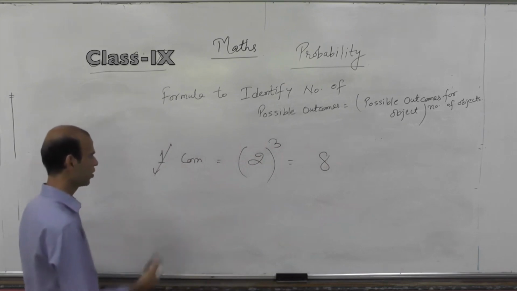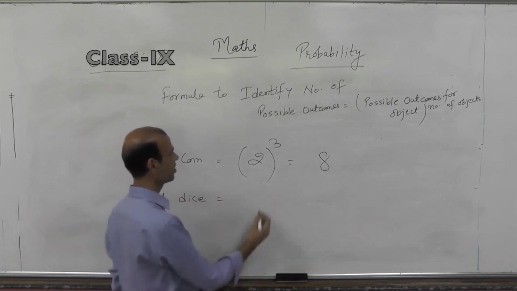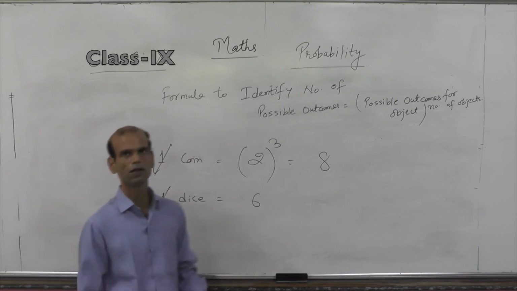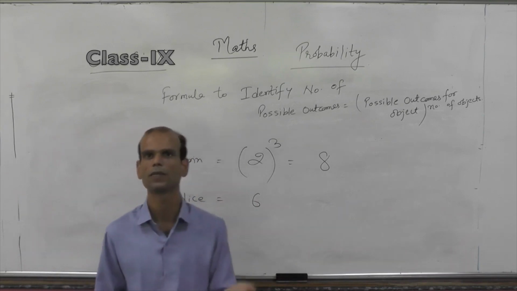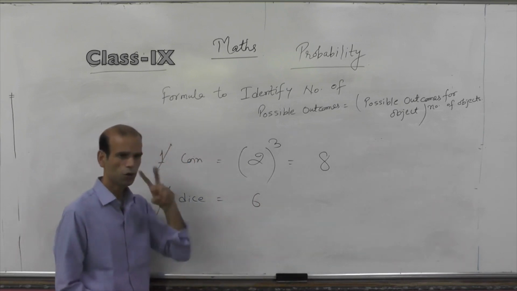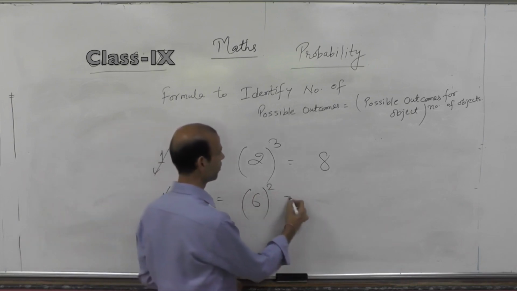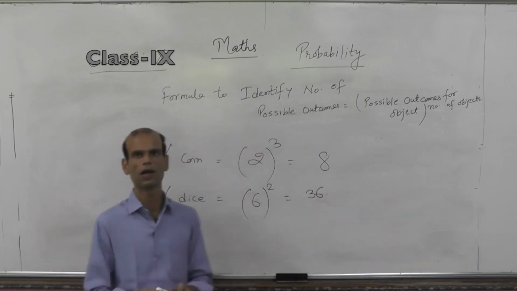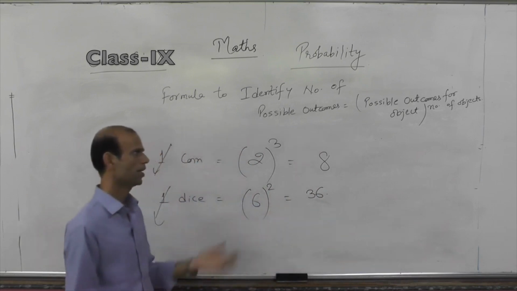Now if you throw a dice, one dice, possible outcomes is how much? 6. Again forget the number of objects. So in case of throwing a dice, we have 6 possible outcomes. If you take 2 dice together, the possible outcomes will be 6 to the power 2, which is 36. So this is the formula: possible outcomes for the object, then whole power number of objects.